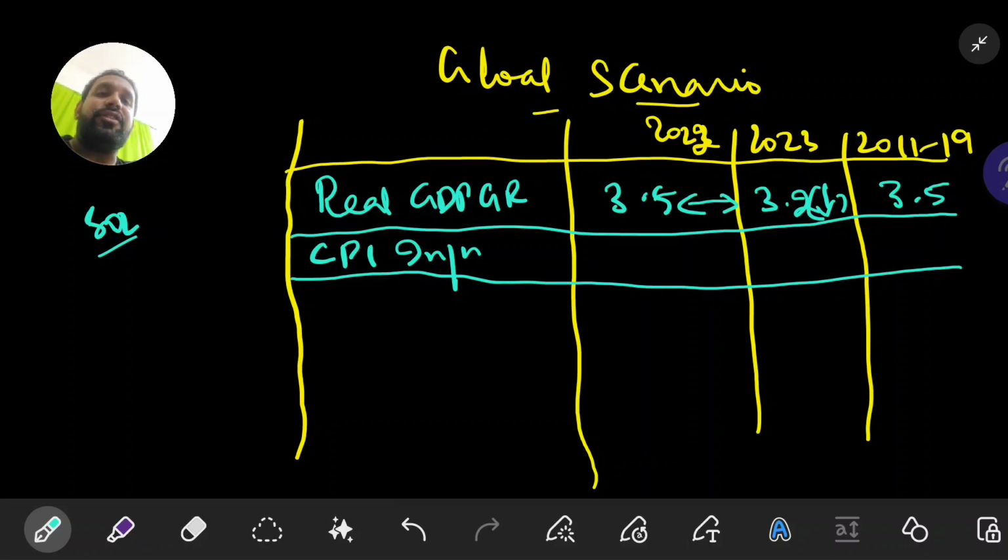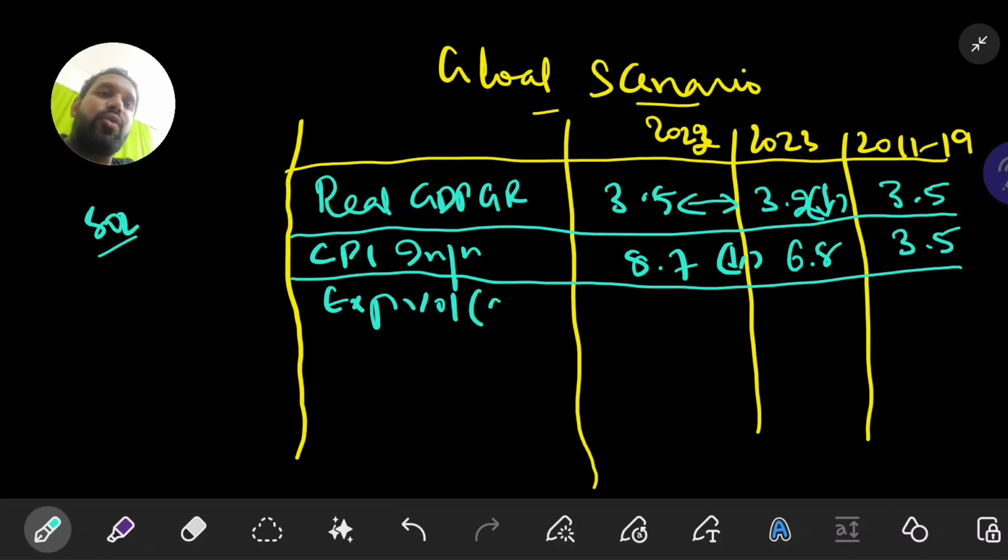If you see the CPI inflation according to the survey, it was 8.7%, decreased to 6.8%. So a slight decrease happened in inflation, which is again a good thing. For 2011 to 19, the average is 3.5%. That is not bad, for 9 years it is 3.5%, it is good. Then we have another important indicator, export value.